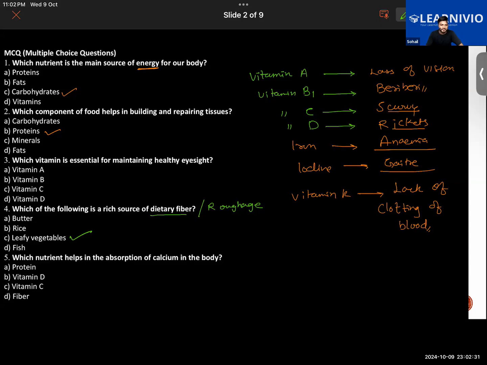Which nutrient helps in the absorption of calcium in our body? Try to recall this. Take your time.